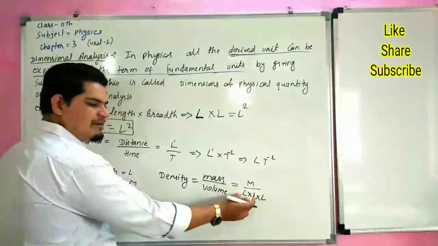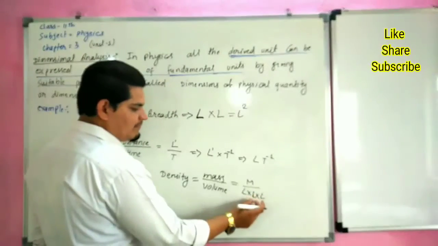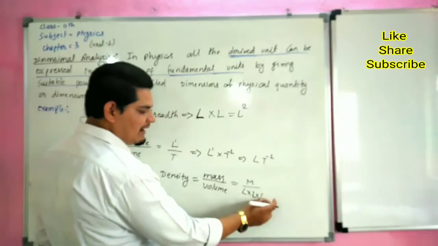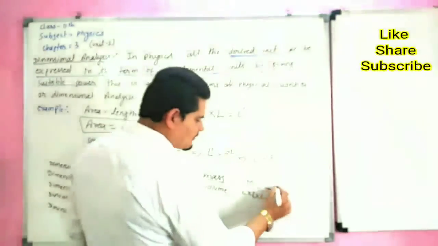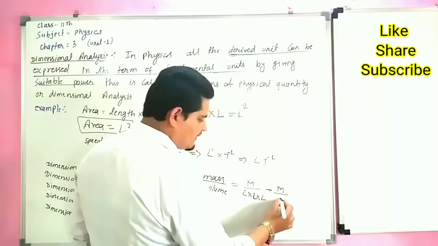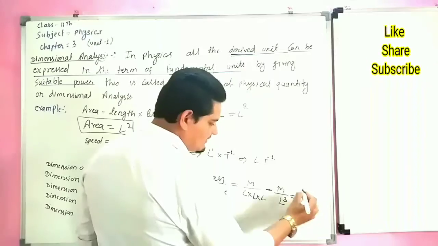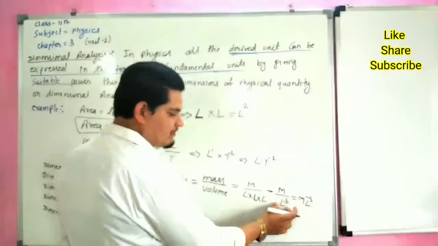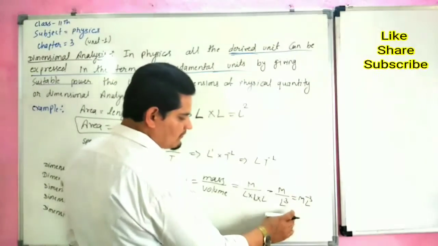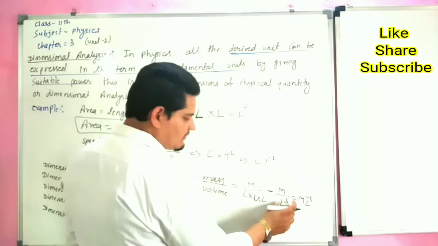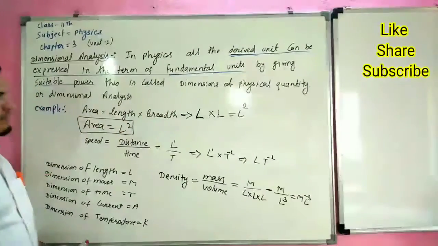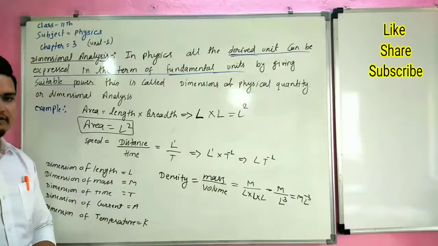So length is measured in terms of L, breadth is also a length and height is also a length. So M is divided by L cubed. M L to the power minus 3, because this L to the power 3 is down, in the denominator. This is called dimensional analysis.